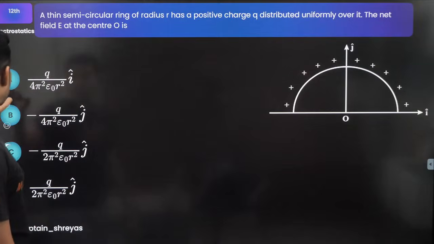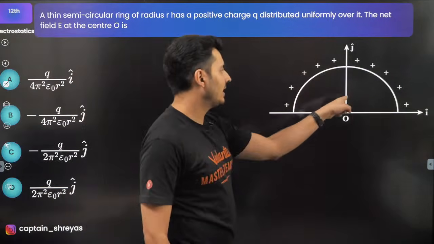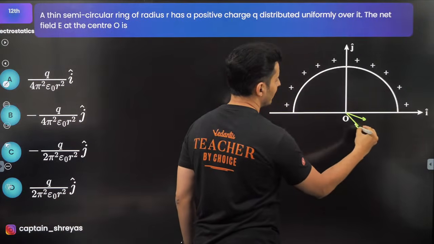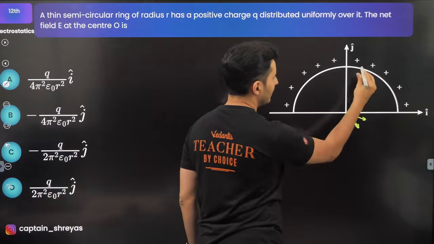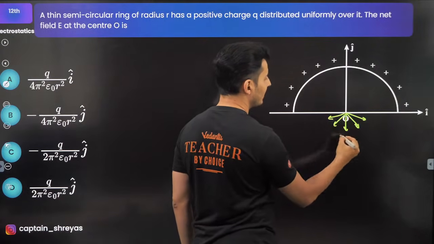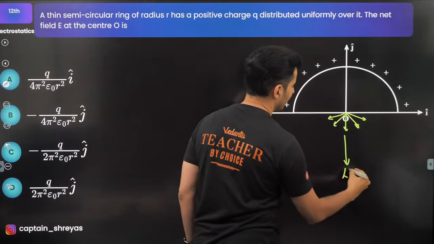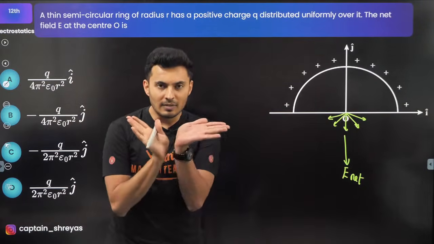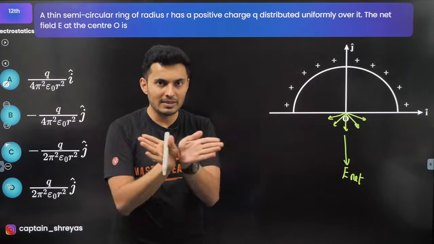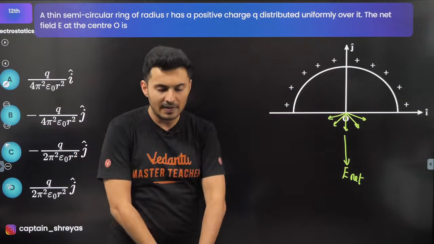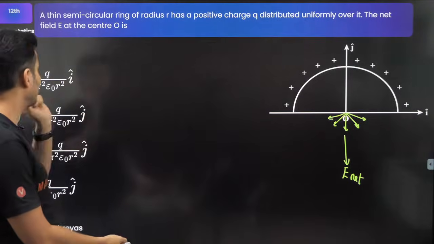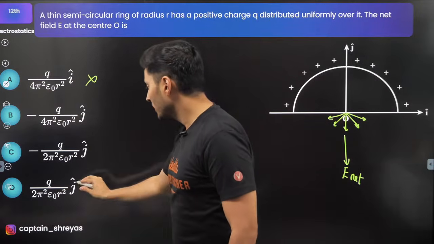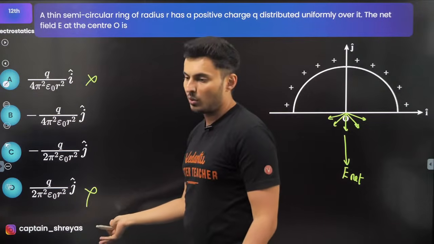Okay, first things first, if all these charges are there, this charge will give a field at the center here, this charge will give a field here, and so on. The net field will obviously be the resultant of all these fields. Some fields will cancel, all the horizontal components will cancel. The only component which will add is the downward field. So it will be in the negative j cap direction. Now you can clearly see this is i cap, so this is ruled out. This is positive j cap, this is also ruled out.